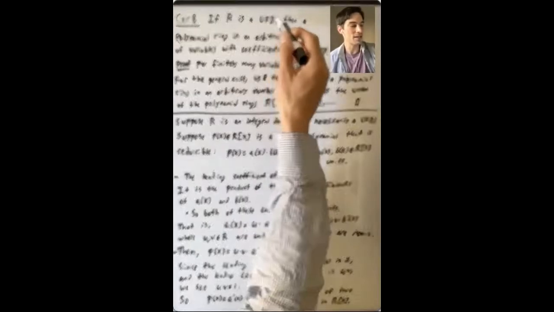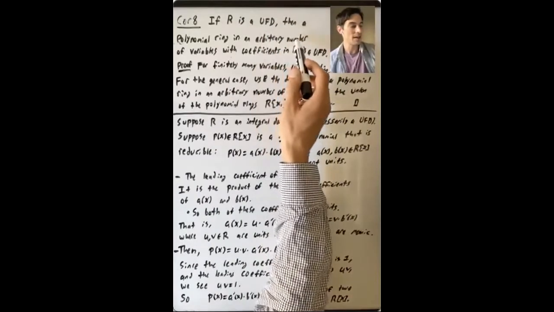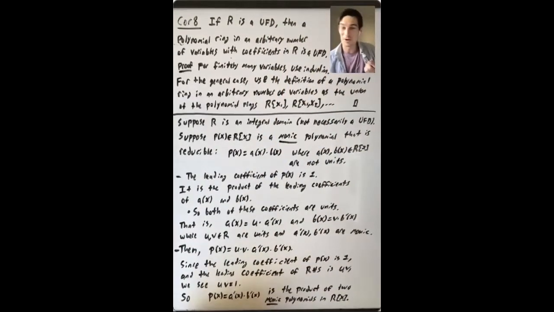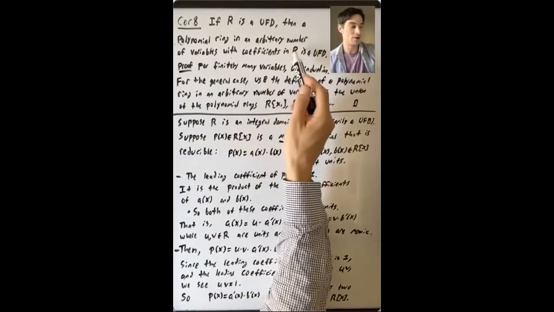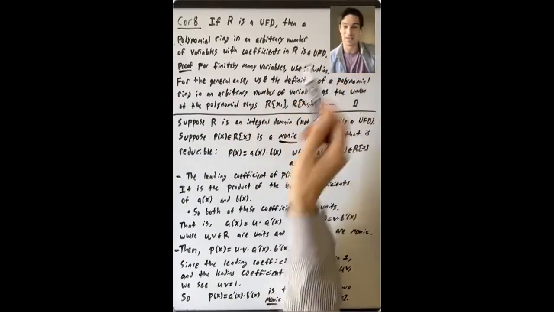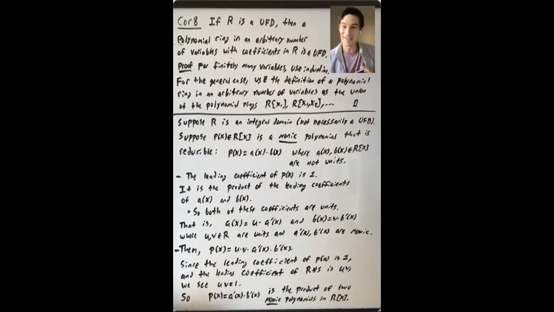If R is a UFD, then a polynomial ring, not just in one variable with coefficients in R, but in an arbitrary number of variables with coefficients in R, is a UFD. So what's the idea? Well, OK, Z is a UFD, so Z bracket X is a UFD. Z bracket XY is defined inductively as Z bracket X bracket Y.